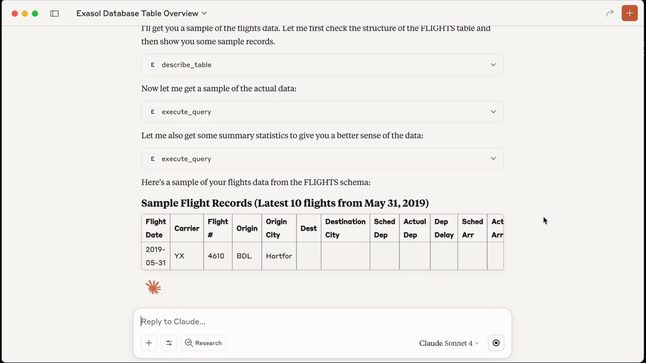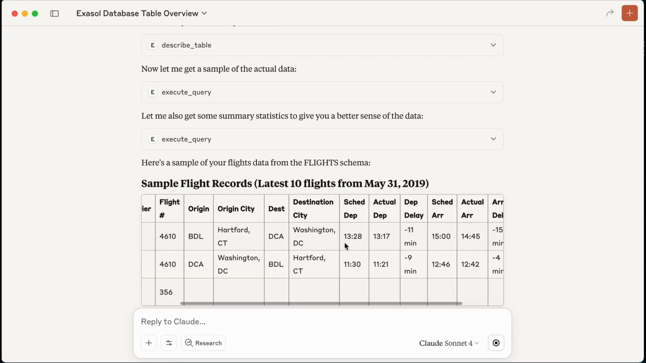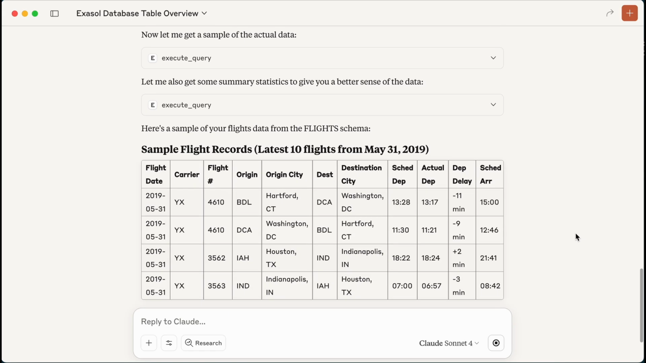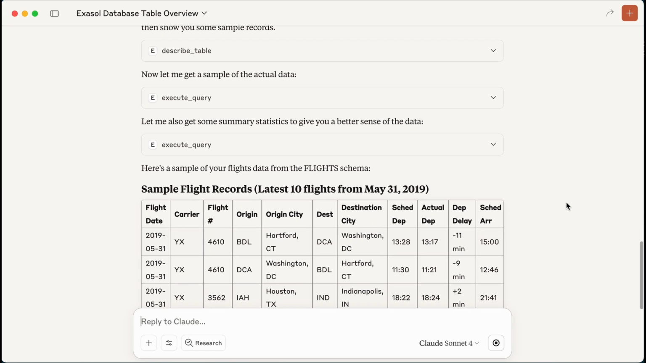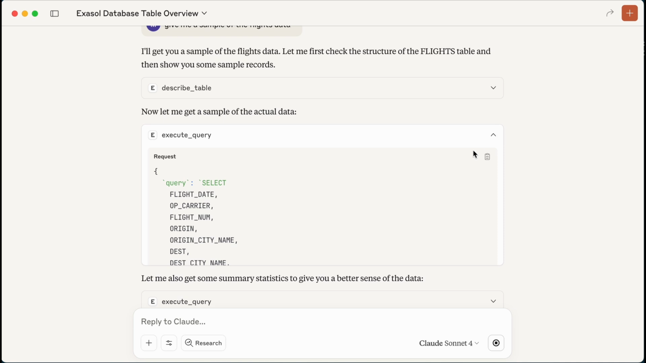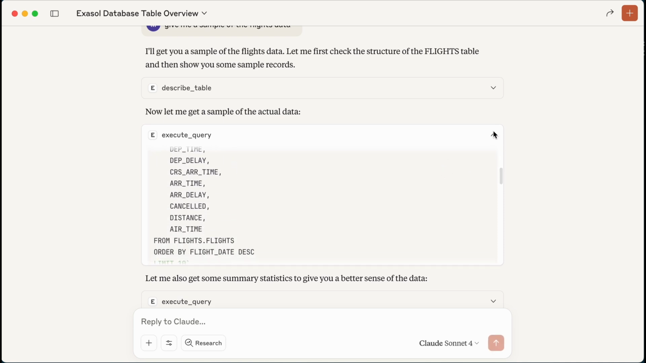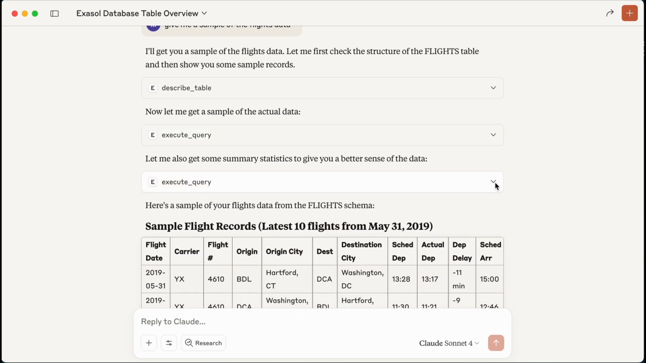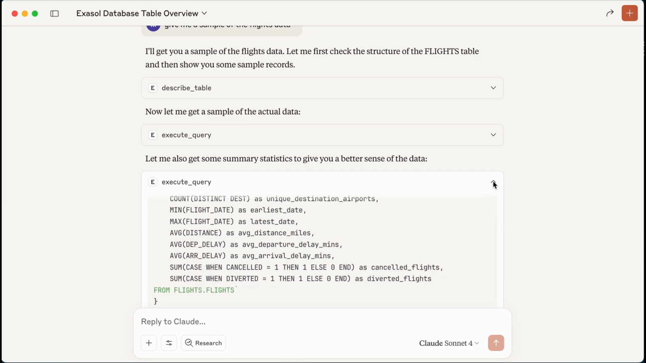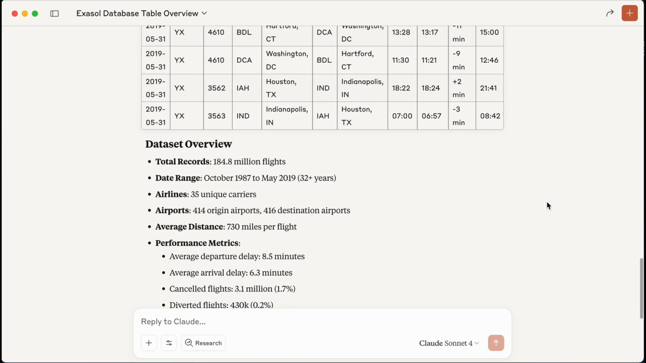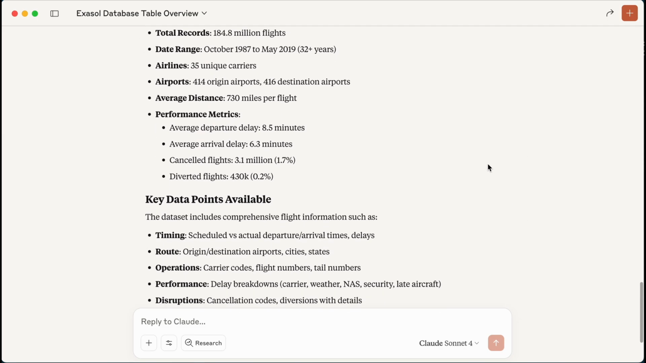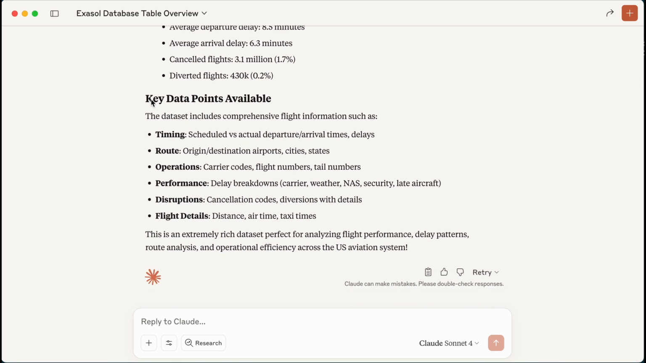Fantastic. So first we get that sample data. You can see that's organized in a tabular format here. One thing I'd like to point out is that I'm actually not writing any SQL here. Claude is pulling all of this together using its own awareness, its own knowledge, combined with the tools available in the Exasol MCP server. Fantastic. Now we get some pretty comprehensive overview information, and Claude has even pulled out some key data points that are available. So let's say now I want to ask a more specific question.